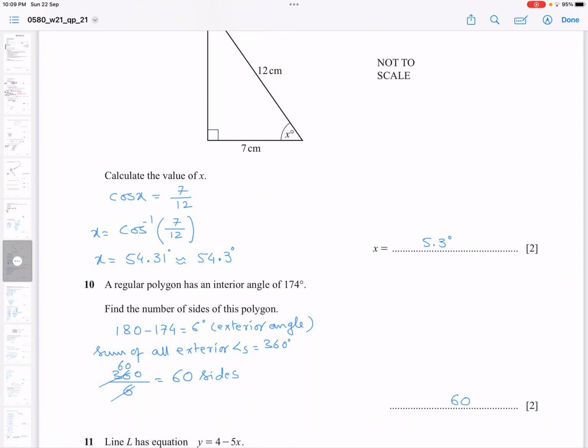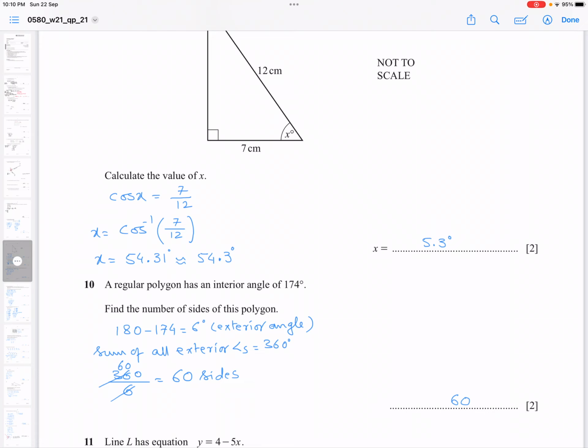You should remember that the sum of all the exterior angles is always equal to 360 degrees. So you divide 360 by that 6 degrees, and you get 60. It means this regular polygon, whose interior angle is 174 degrees, has 60 sides.